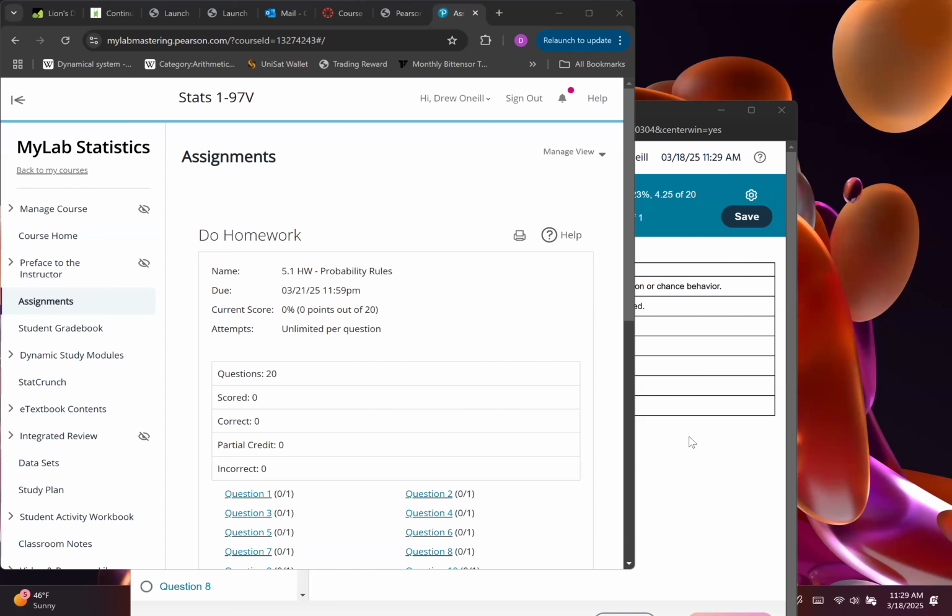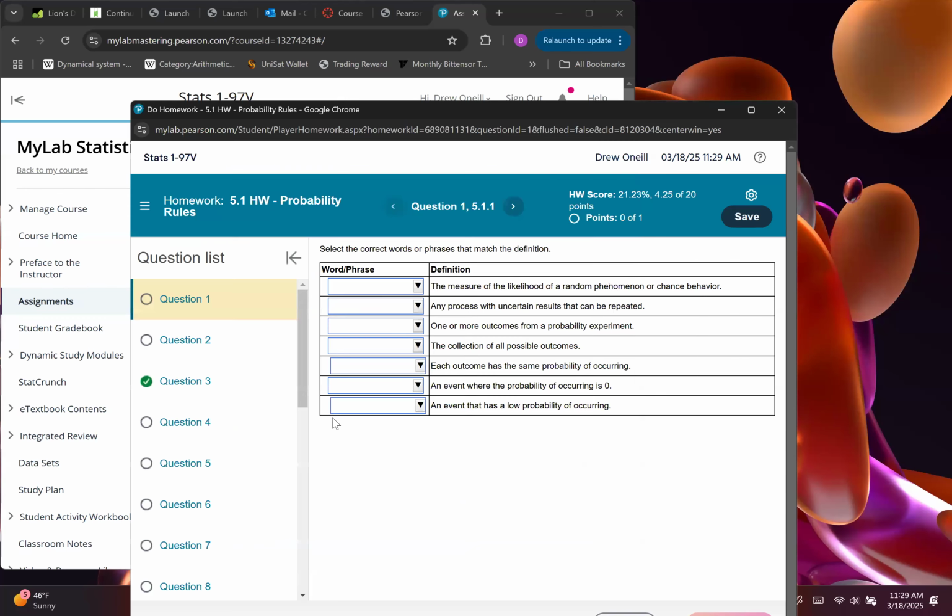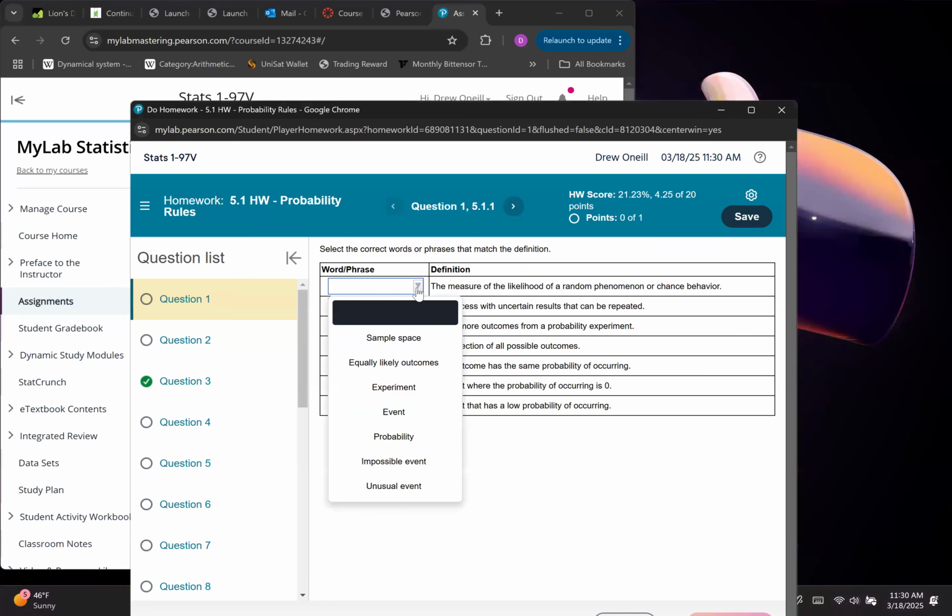I will say we've done a certain amount of this doing relative frequency that's going to correlate. So I don't think you'll struggle too much with this section, I hope. It leaves out a lot of topics that are usually covered in probability with cards, dice, other things. So we might see that later in this chapter, but this is going to ease us into probability. So here we go. The first question is really just definitions. I don't really like in my videos to go through them because I don't think it's too hard for you guys to learn these.